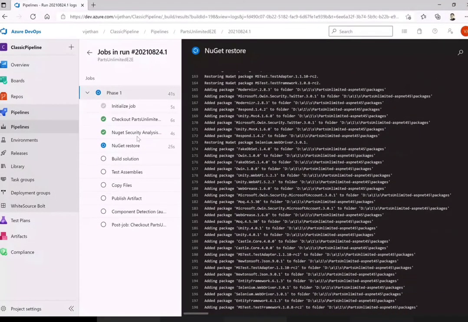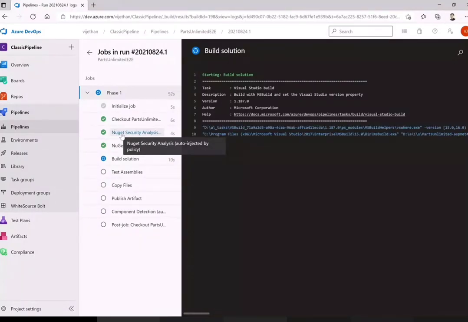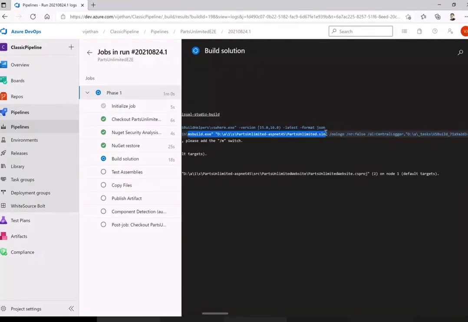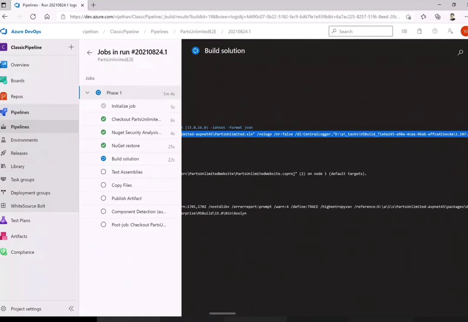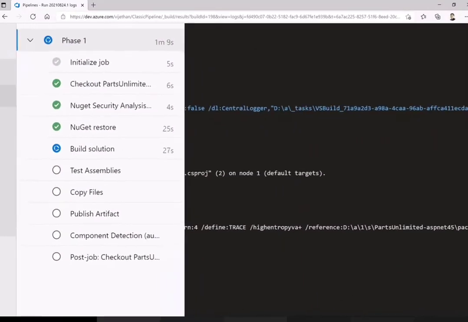So this is as of now with the help of the NuGet package. It is also doing some security analysis on top of that, which is by default. Whatever packages are available from NuGet, we do that on top of that. And you can see exactly the same command line we are trying to use, and we are providing specific paths for the solution, and then moving towards the next step. I think it will be very small for you. Let me check if I can.